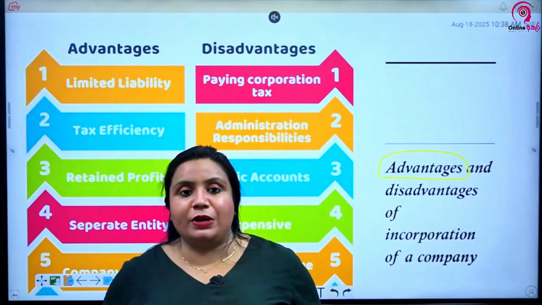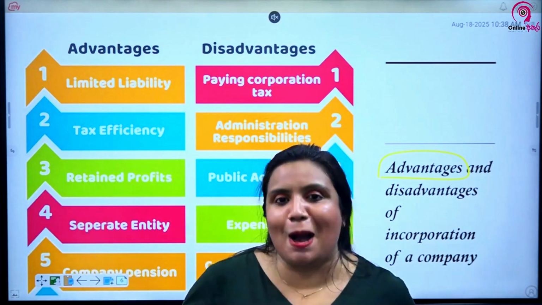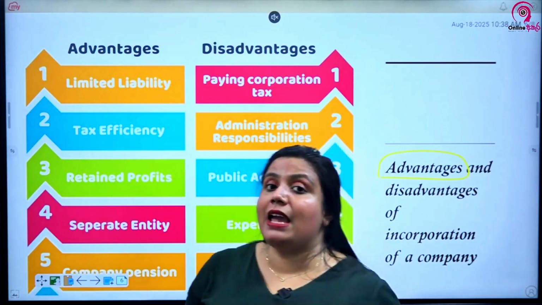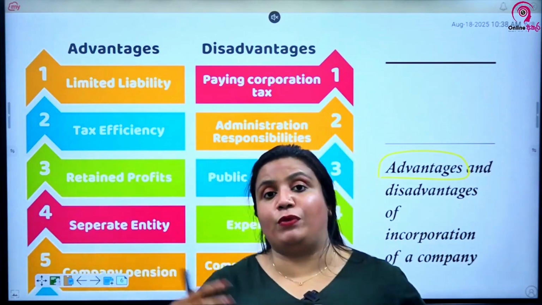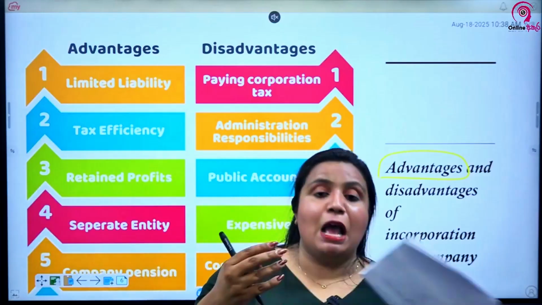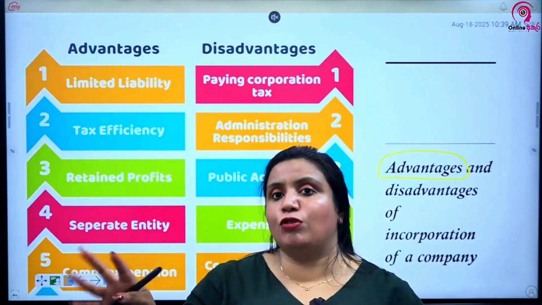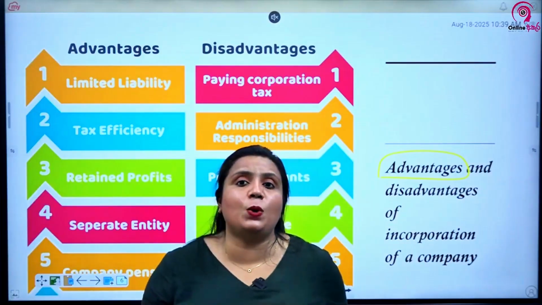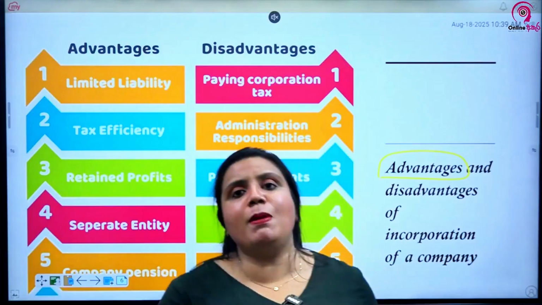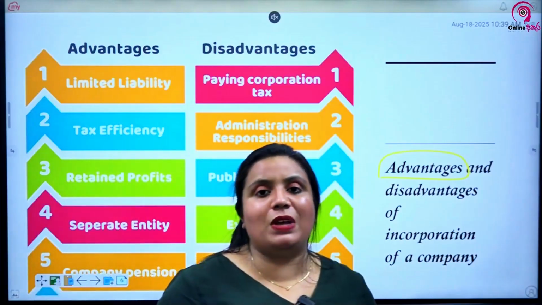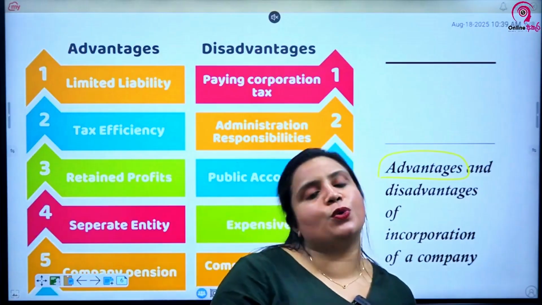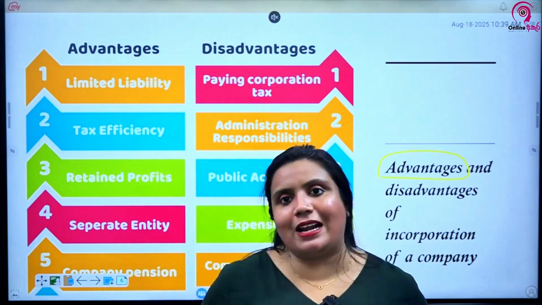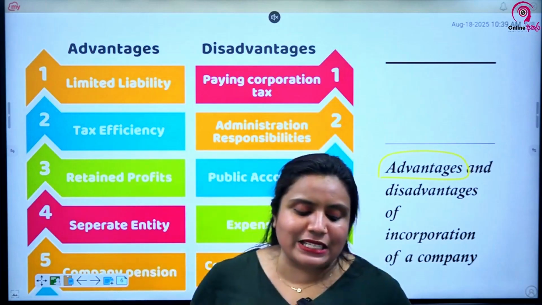Next one, it enhances the business credibility. Once you incorporate a company, people have this viewpoint: it's a company, right? Not like a sole proprietorship or a partnership. There is more credibility. Why? Because the incorporation process is there. You have to go to lawyers, documents have to be prepared, people sign sheets. So there are people who are responsible. But in a sole proprietorship or partnership, there's no person to give that guarantee. So the credibility that even a bank or a financial institution will place on stability is less for sole proprietorships and partnerships, more for companies. So your credibility as a business organization increases once you incorporate it as a company.